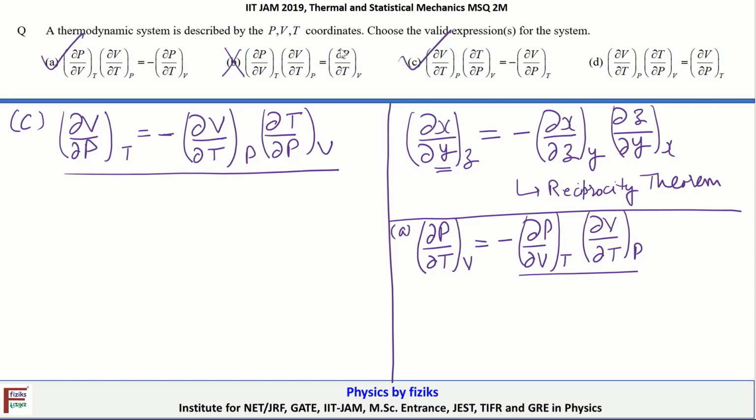Now let's take a look at option D. In option D, the same expression, dV by dP at constant temperature, is given to be equal to this expression but with a positive sign. So this is also incorrect. So here options A and C are correct.